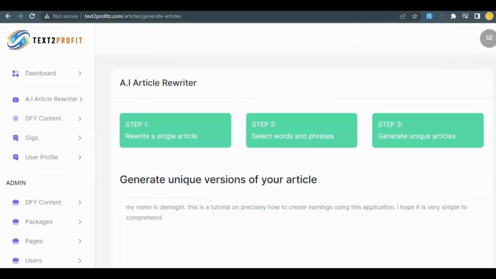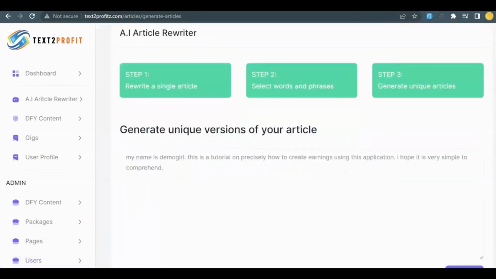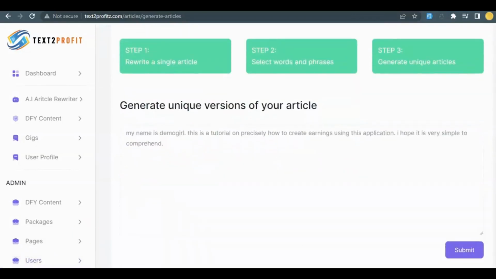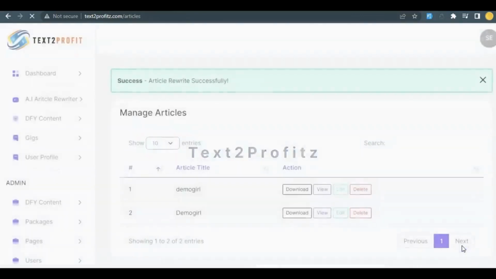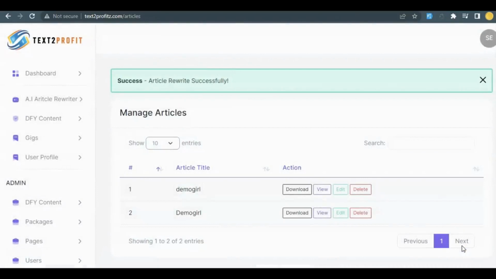Now what we have here is: my name is Demogirl, and this is a tutorial on precisely how to create earnings using this application. I hope it is very easy to comprehend. So this is a unique version of the article that we initially inputted, and once you're satisfied with this version, you click on submit, and voila, you have successfully created an article.